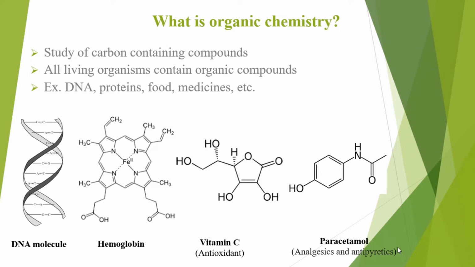That's why all these molecules are very important, and that leads to organic chemistry. It is the main branch of chemistry.